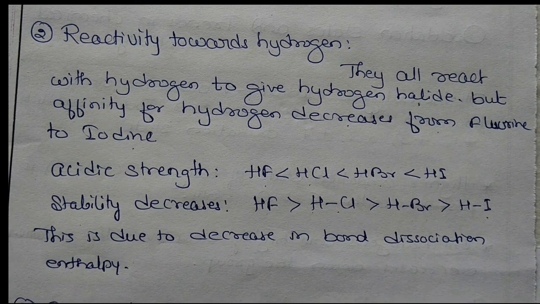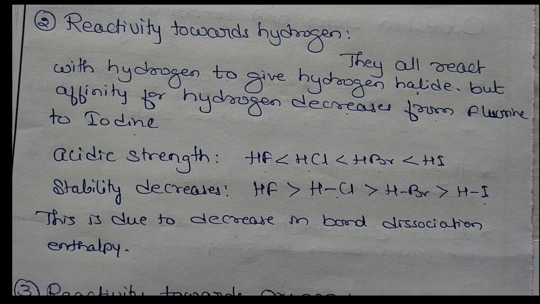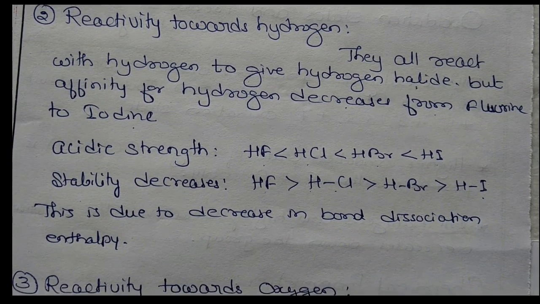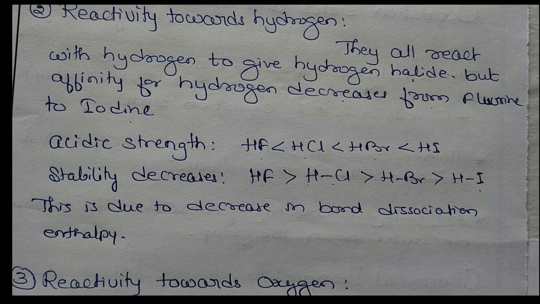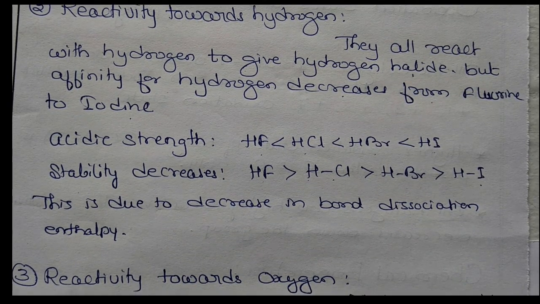Next is the reactions towards oxygen, or reactivity towards oxygen. They form oxides with halogens, but most of the oxides are unstable. Especially with fluorine, fluorine is highly electronegative compared to oxygen. So therefore in the oxides, fluorine is written first, because the electronegativity of fluorine is more. But for the rest of the cases, oxygen is written last. So most of the oxides are unstable.